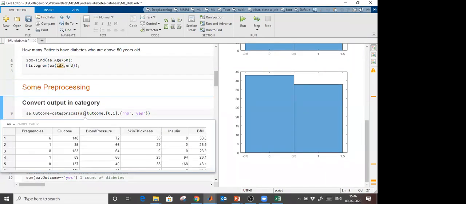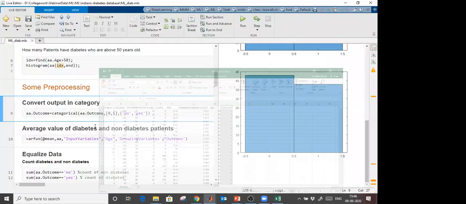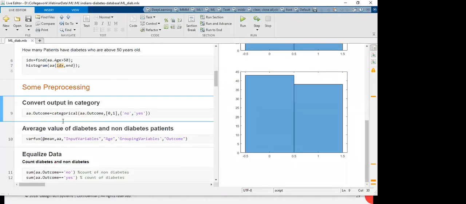Okay, second thing, I already told you that the last column, which is the outcome, we have to convert as a category. So here we are converting by the category command. So A.outcome, that is the last column where we have output, we are converting as a category, and we are saving in the same column again. Same table, we are going to save it in the last column again.